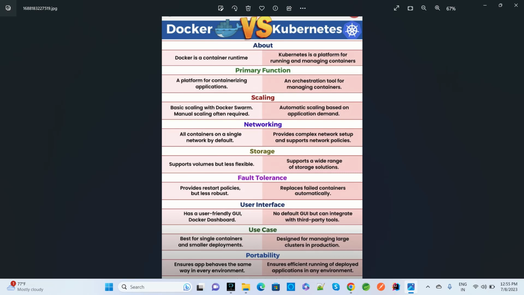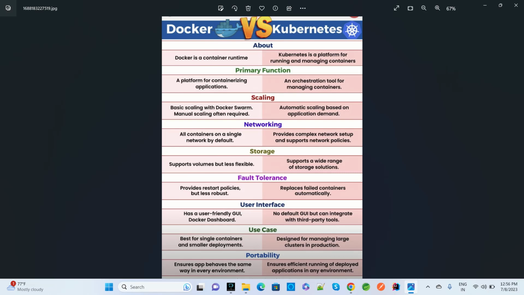Coming to the use case, Docker is best for a single container and a smaller deployment. But Kubernetes is designed for managing large clusters in production, so we can go for Kubernetes then. Portability: Docker ensures the app behaves the same way on every environment, but Kubernetes ensures efficient running and deployment of the application in any environment.